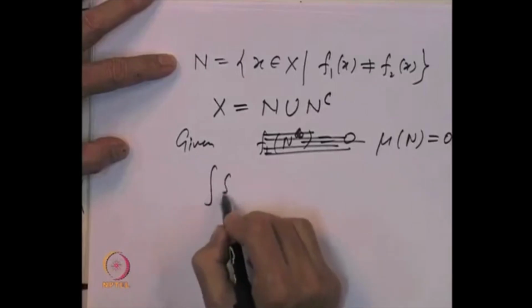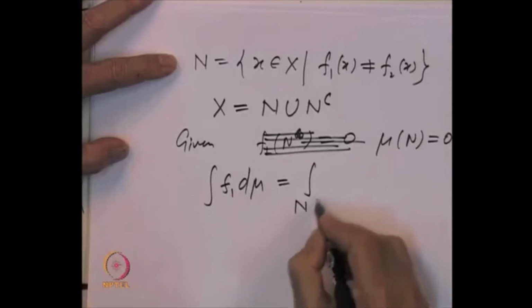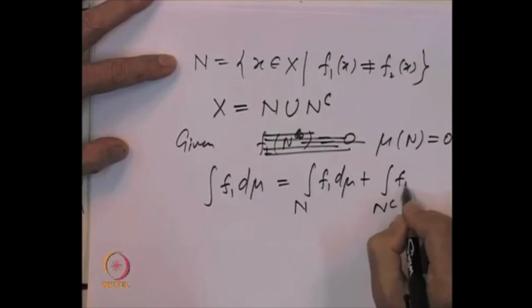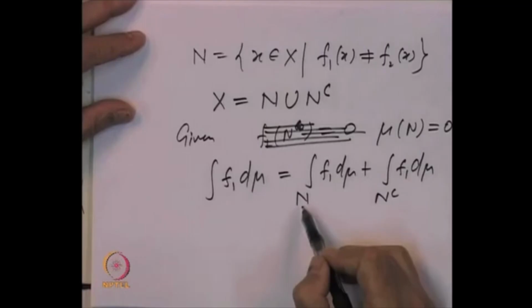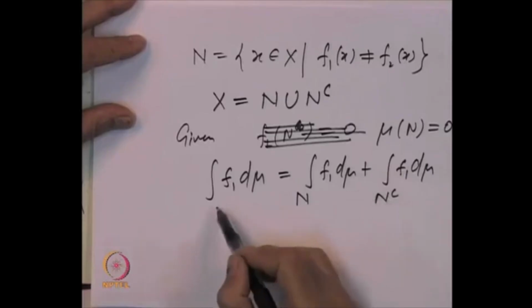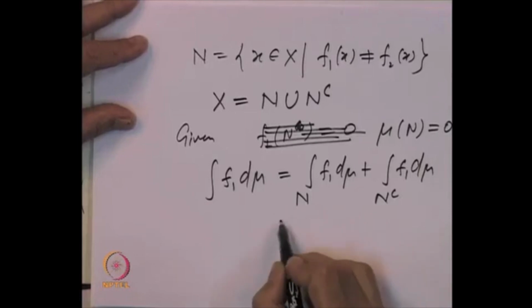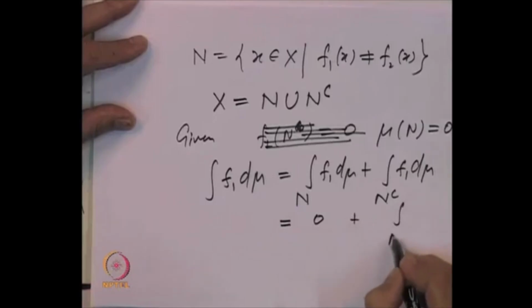Now the integral of f 1 d mu can be written as the integral over N of f 1 d mu plus the integral over N complement of f 1 d mu. This is by the fact we just proved that the integral over a set is a measure. Integral over N and integral over N complement gives you the integral over the whole space, and mu of N being equal to 0, the first term is 0, plus the integral over N complement of f 1 d mu.